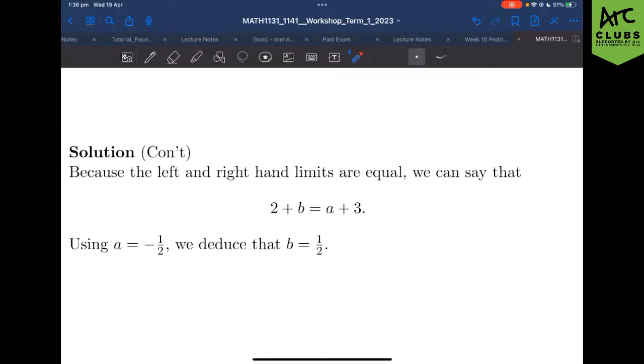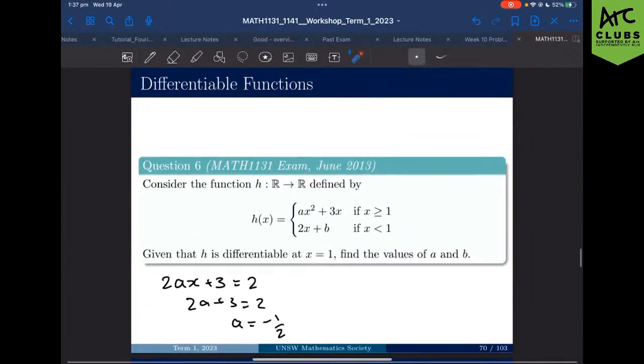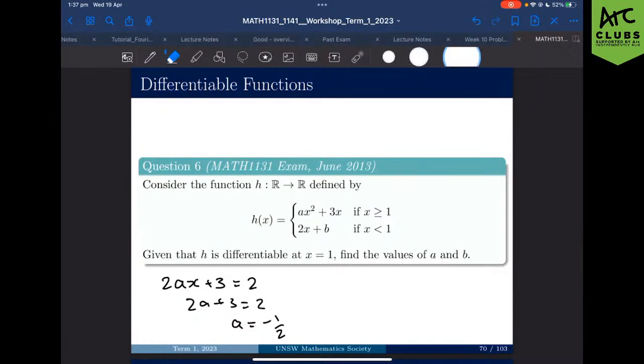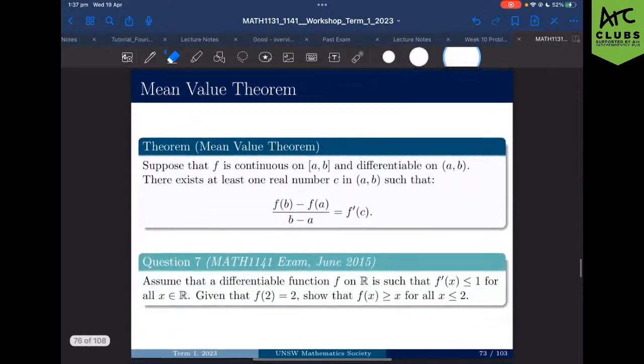Final conclusion statement: therefore, A equals this, B equals this. Done. So the main takeaway from that question is just, hey, remember that when you're given a condition, try to work with it. And second thing, differentiability and continuity go together. They come as parallel concepts. All right. Moving on to the next part.